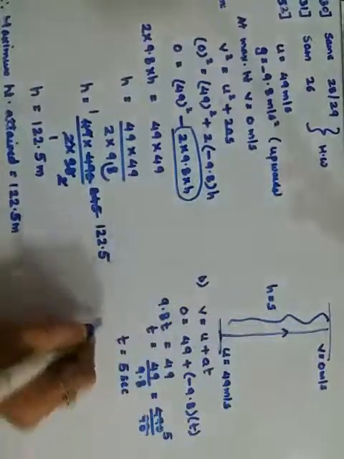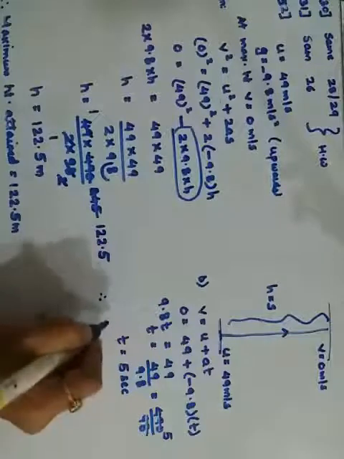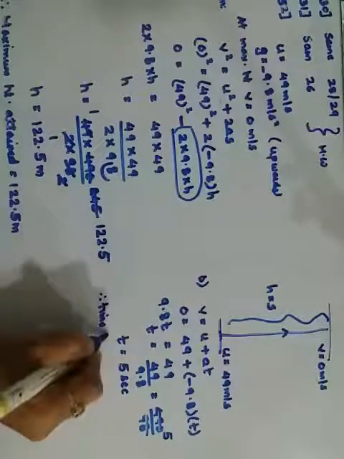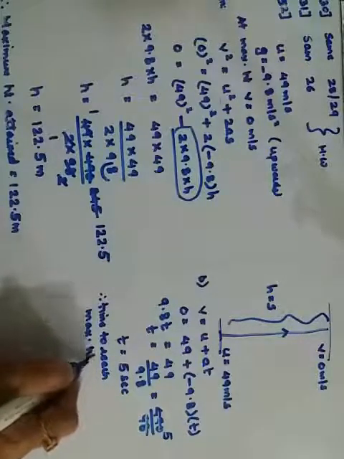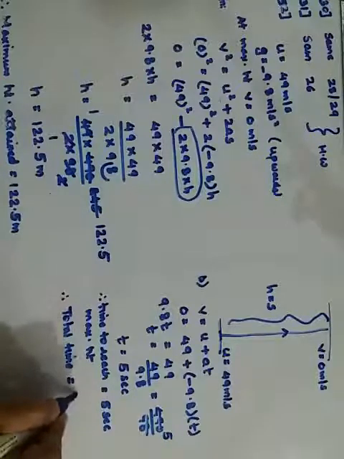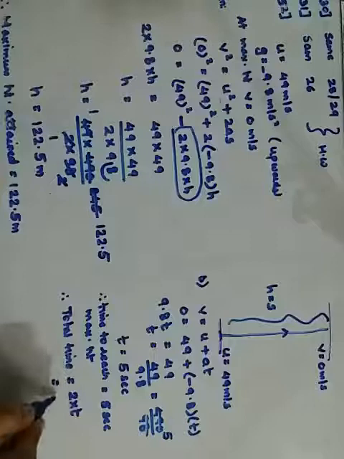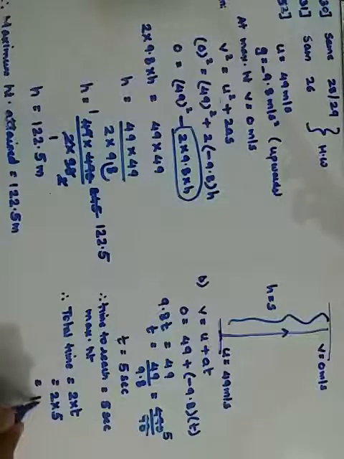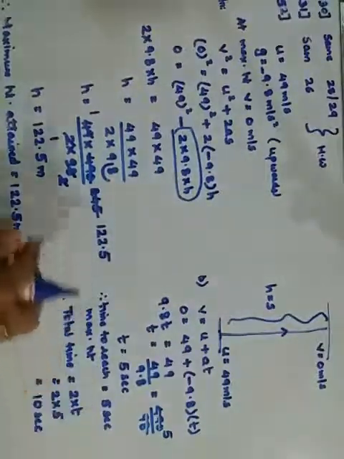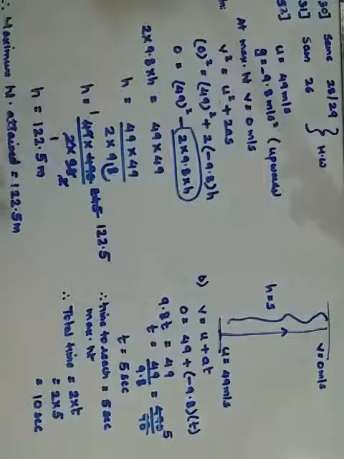This is just the time of a single journey, from the bottom to the top. Therefore the time to reach maximum height is 5 seconds, and the total time taken will be 2 times the original time, that is 2 multiplied by 5, which is 10 seconds. That is the total time taken for the complete journey. That is your question number 52. Just go through it properly.